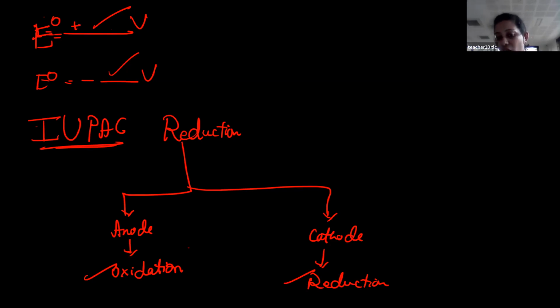To avoid that, IUPAC gave a standard: select the anode, some metal, where the oxidation reaction takes place, and select a cathode where the reduction reaction takes place. So this is the standard.